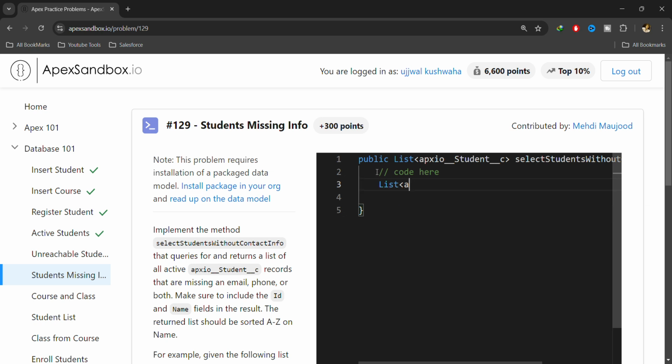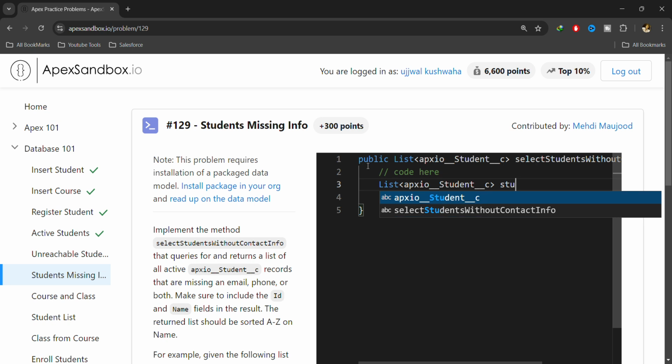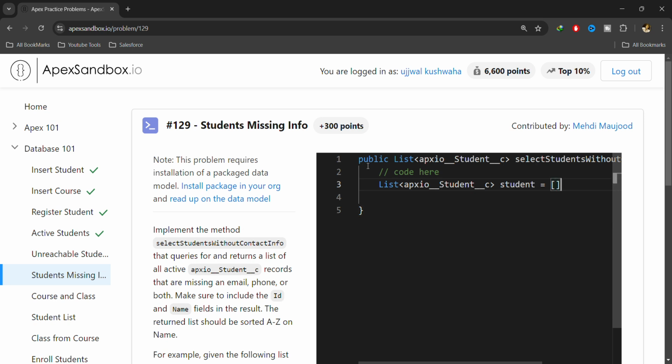So I will create a list of this type, custom objects, and let me name the list as student equals to. And we will write a select query: select ID, name from the Apex.io student, where first we will check whether the user is active or not.